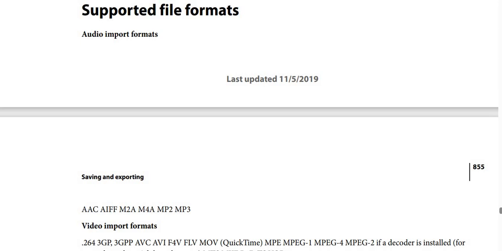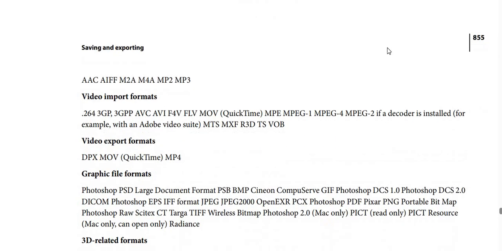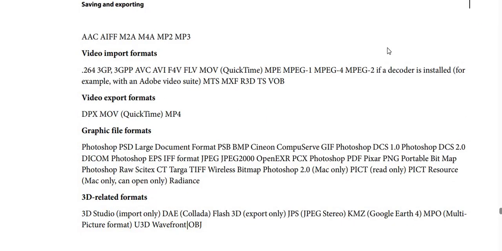Supported file formats. What about supported file formats? We have many formats here now, like AAC format, AIFF format, M2A, M4A, MP2 and MP3 format, and video import formats. So what about video import formats?